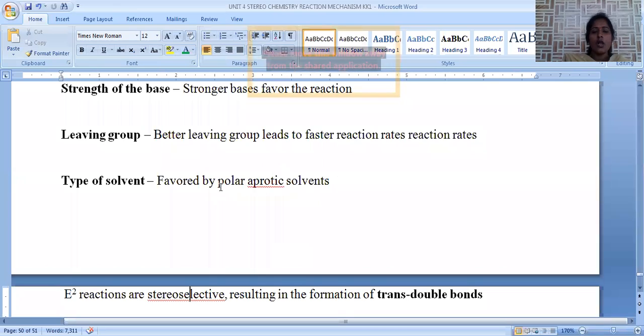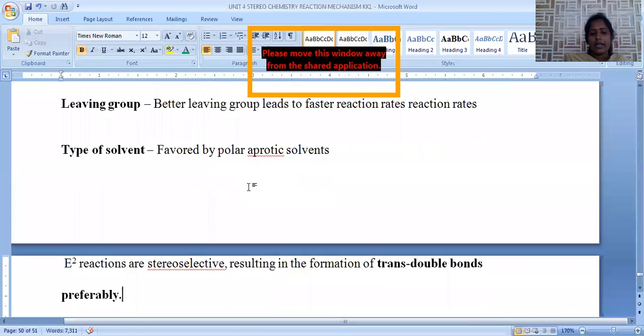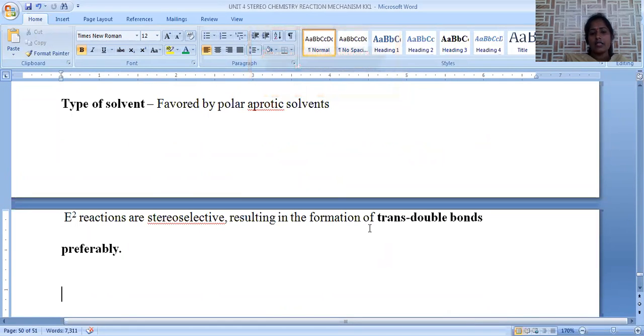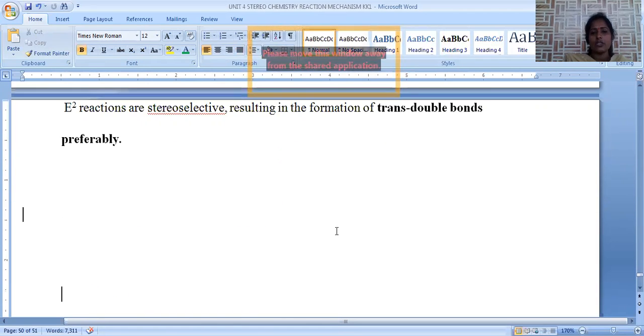Type of the solvent: polar aprotic solvent is required. Polar aprotic solvent in the sense, polarization should be there, but no H plus ions. Ethyl acetate is the best example for a polar aprotic solvent. E2 elimination is stereoselective, resulting in the formation of a trans double bond. Whatever double bond is generated, two similar groups are in the opposite direction, hence it is a stereoselective reaction. This is about E1 and E2 reactions.